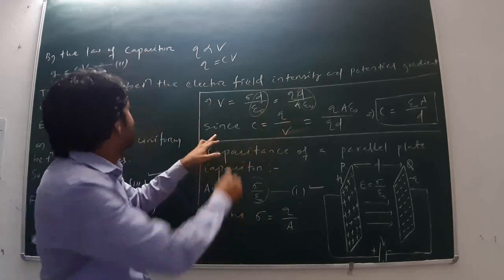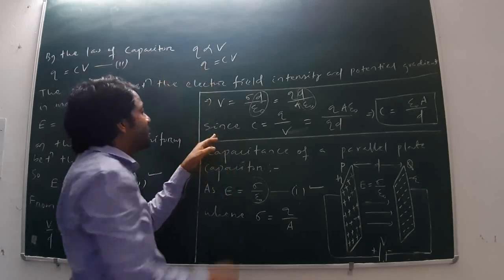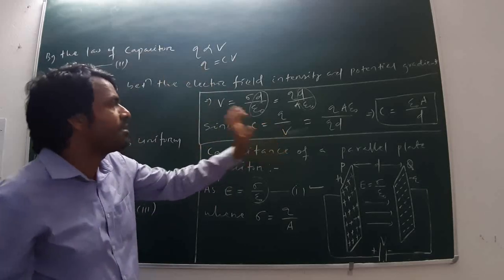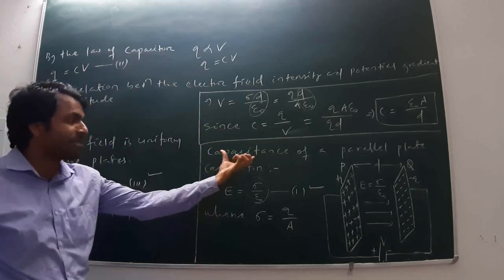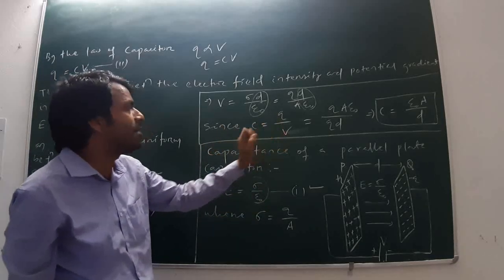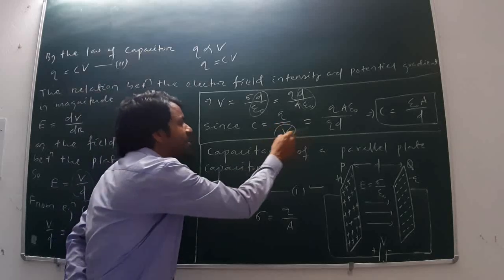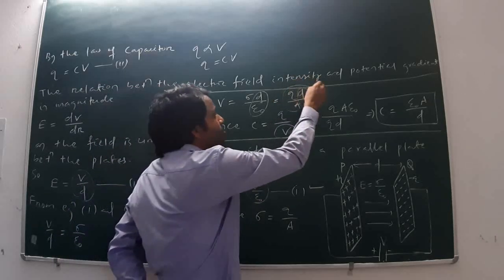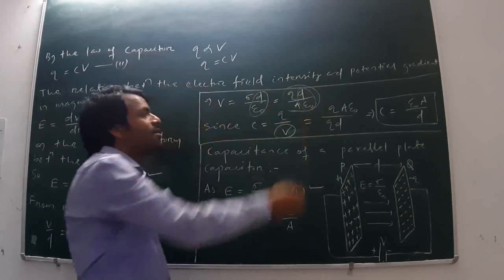So now, since from the law of capacitor, C is equal to Q by V, I have to calculate the capacitance of the parallel plate capacitor. Therefore, C is equal to Q by V. Now in place of V, I put this value Q D by A epsilon naught.